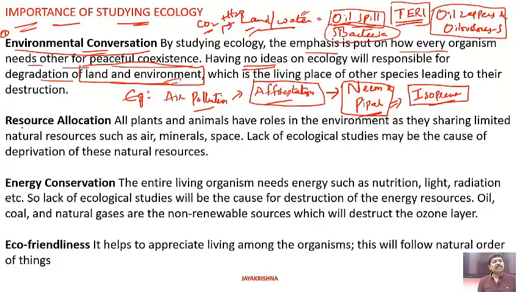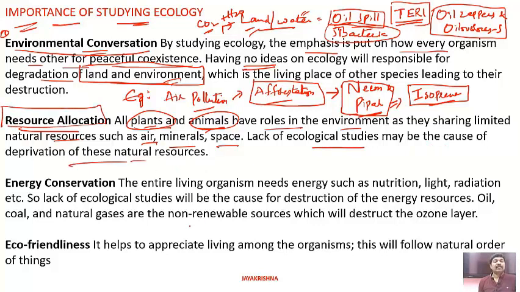On the same lines, resource allocation. All plants and animals have their role in the environment. Just now we talked about the oil zappers. The plants like peepal, neem, and animals like the bacteria have their role in the environment as they share limited natural resources such as air, minerals, space. Lack of ecological studies may cause deprivation of these natural resources. Absolutely, this is the next very important aspect of the ecological studies.